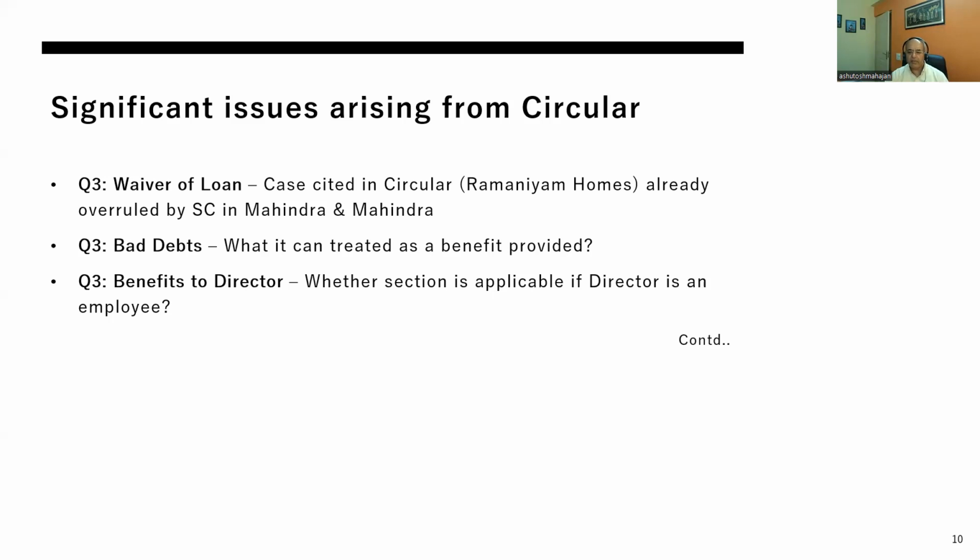And if it's a non-employee director, then also it needs to be seen whether the benefit which arises to him can be said to be arising from business, because that is the basic condition of the section. And this needs to be decided on a case-to-case basis.